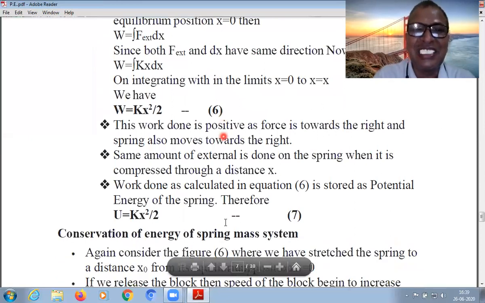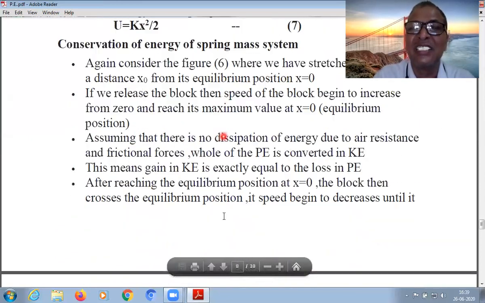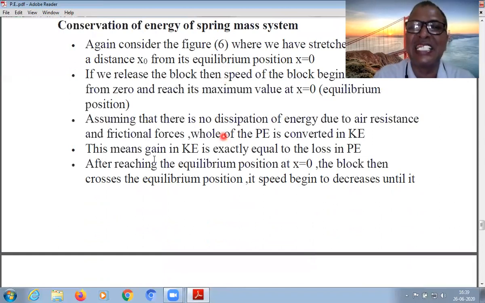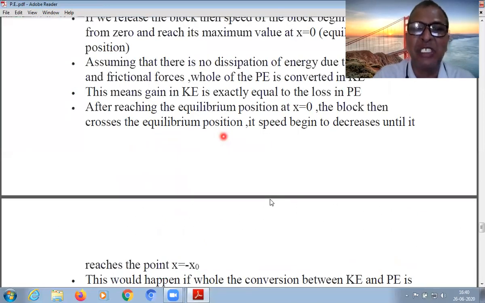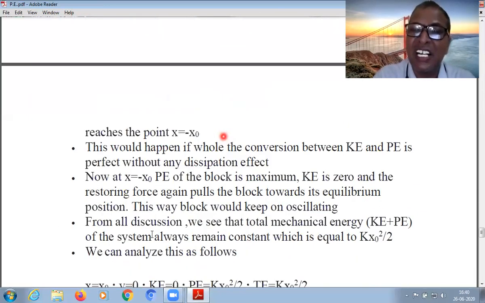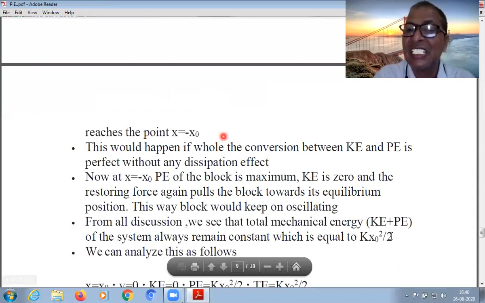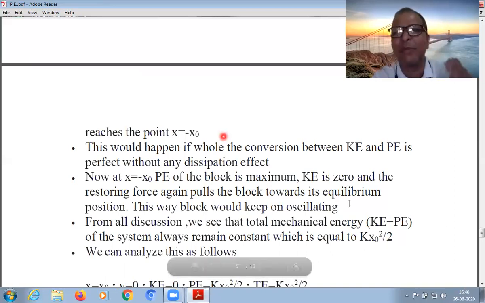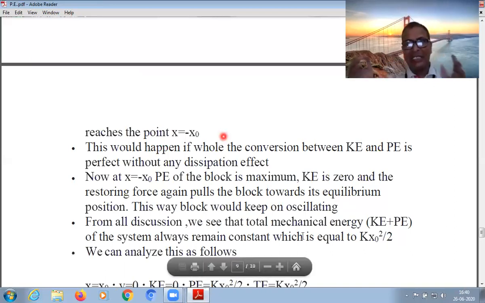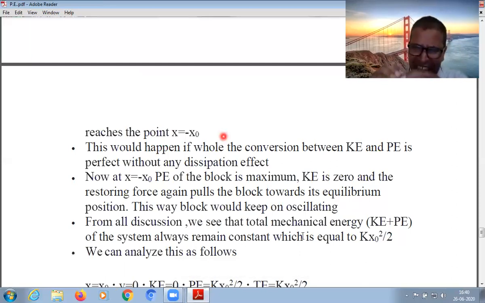The maximum potential energy at the extreme equals the maximum kinetic energy at the mean point, right? And this is half Kx0 square, and the total mechanical energy is the sum of kinetic energy and potential energy anywhere in this oscillation.